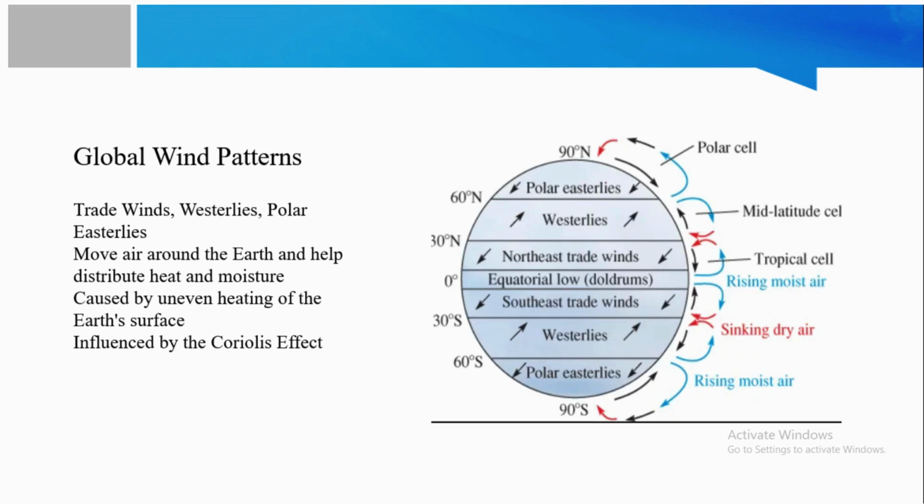There are global wind patterns, such as the trade winds, westerlies, and polar easterlies, which move air around the earth and help to distribute heat and moisture. It is caused by the uneven heating of the earth's surface, which is influenced by the Coriolis effect.